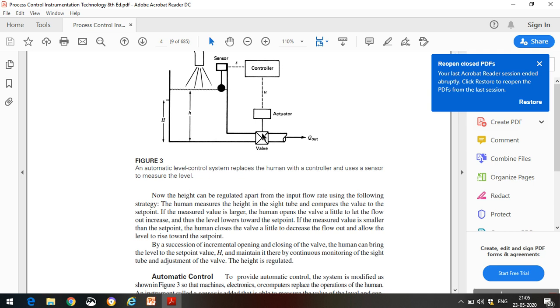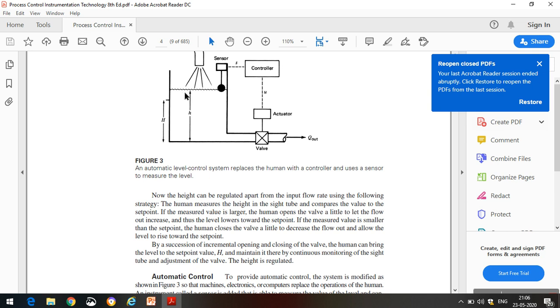That function can be carried by a device called an actuator. The actuator converts the output of the controller into some action on the control element. What is the action? Opening or closing the control valve. So finally this is called a control valve. It can directly change the output flow rate, increasing or decreasing it, such that it brings the level of the tank to the desired set point.